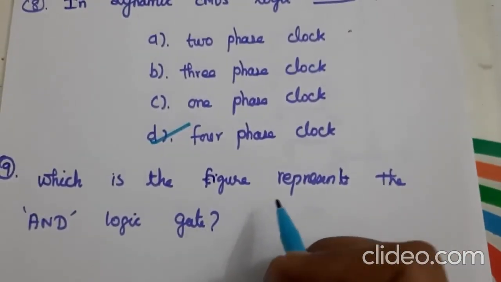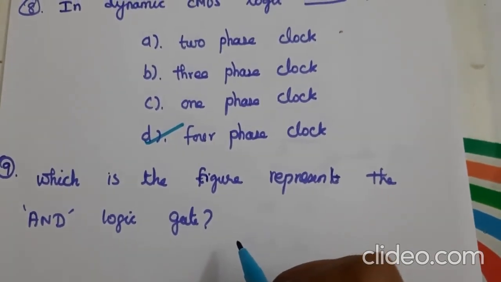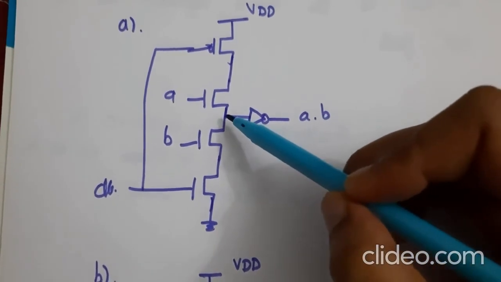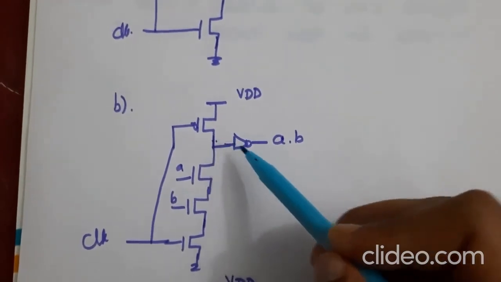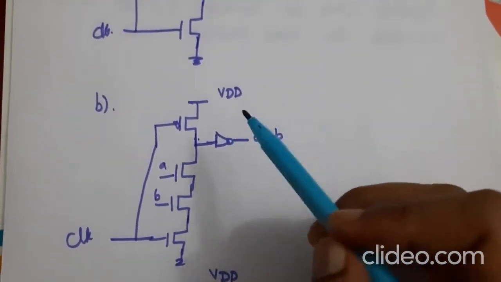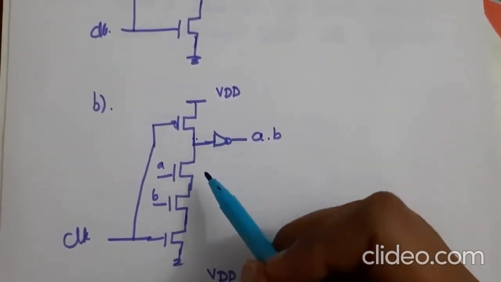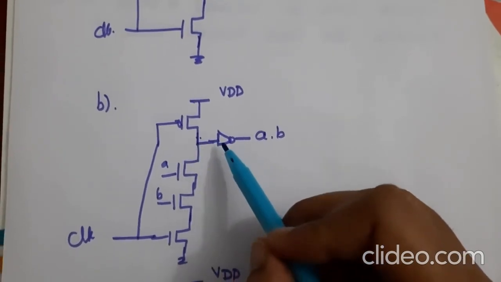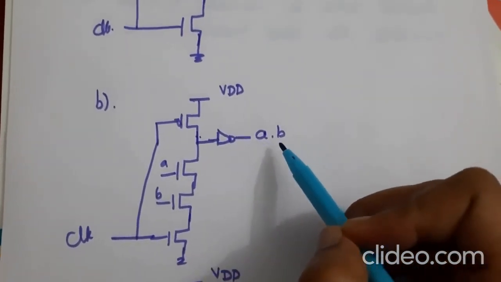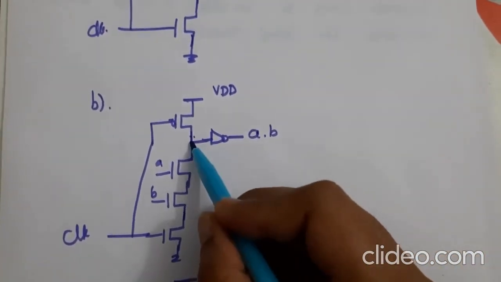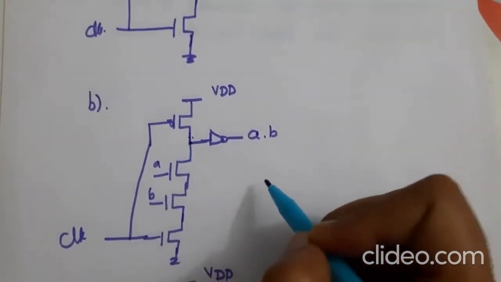Next question, which is the figure represent AND logic gate? So first one, here we take the output at this point. So this is a wrong one. Next one, so normally the AND gate means we use series connection. For OR gate we use parallel connection. So here the AND gate means we use a series connection of A and B, and also the output taken from this point. So here the answer is B. So A, B are serially connected and the output is taken from this point. So here the answer is B.